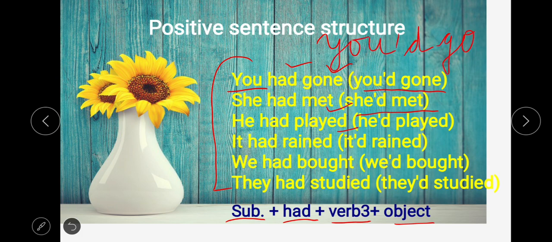If you find you'd go, this is you would go, because we use the first form of verb after would and we use the third form of verb after had. So this is the identification of this 'd, whether it is you had or whether it is you would.